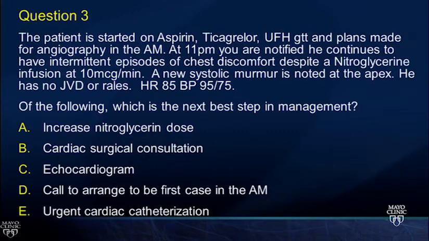Increase the nitroglycerin dose, cardiac surgical consultation, echocardiogram, call to be first case in the morning because it's 11 p.m., or take him to the cath lab now. Okay, let's see the answer.